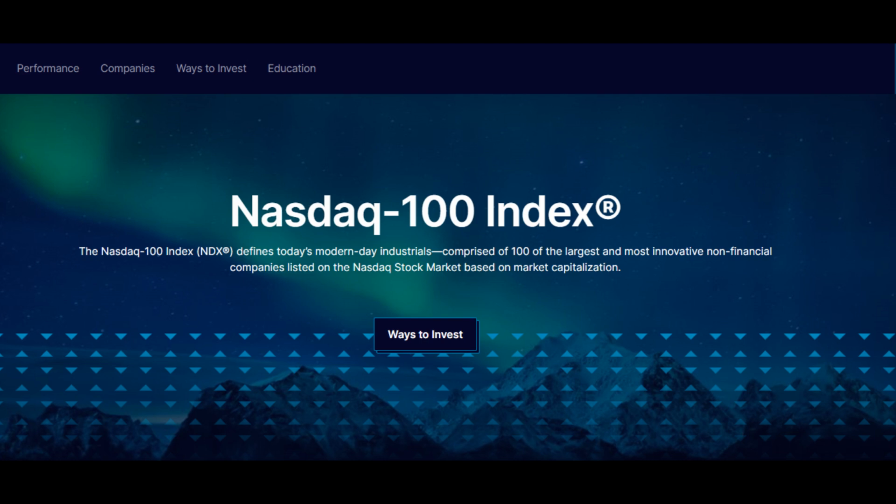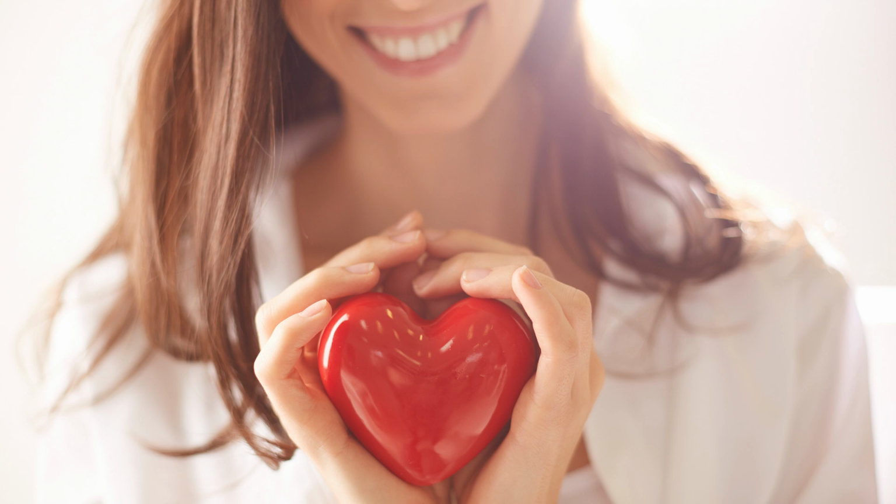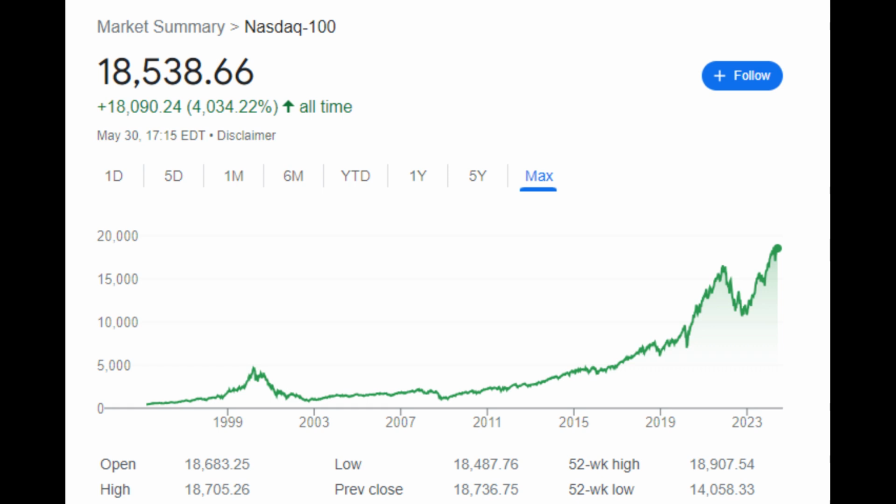So you want to invest in one of the best performing and most famous ETFs in the world, the NASDAQ 100, the home of all the big tech corporations and other innovative companies investors love. It's understandable why you would want to do that. This ETF has been dominating the markets over the past 2 decades and is loved by investors.